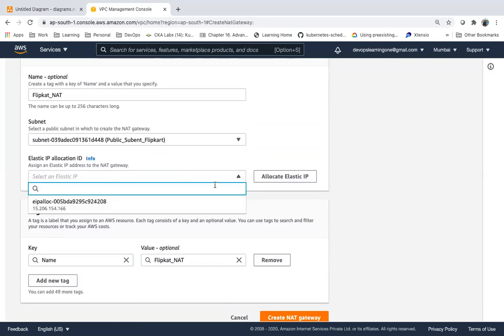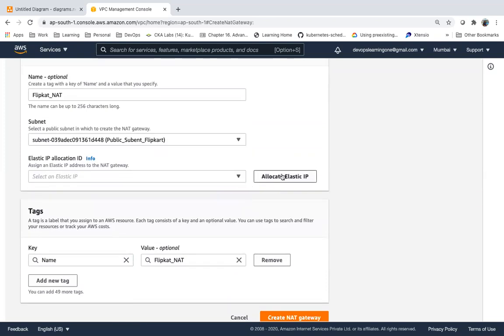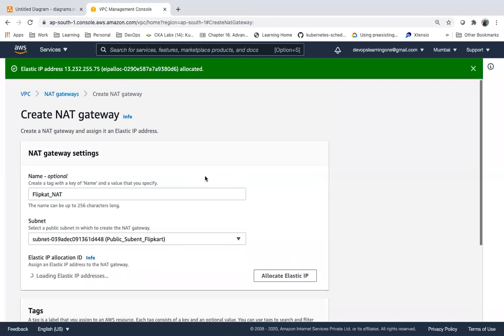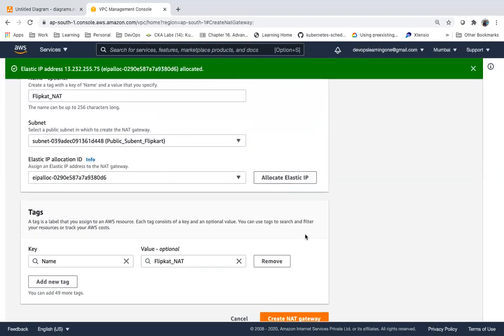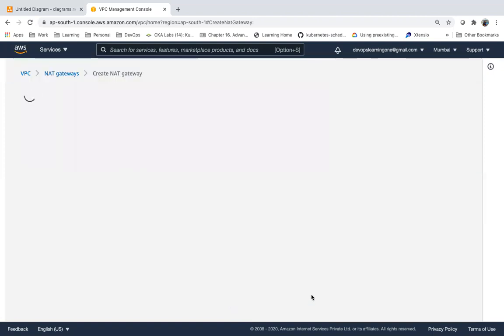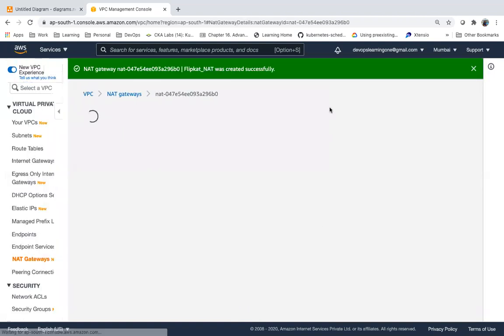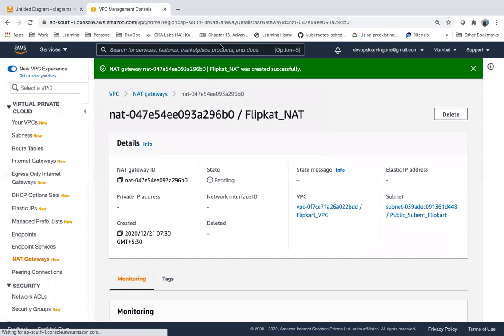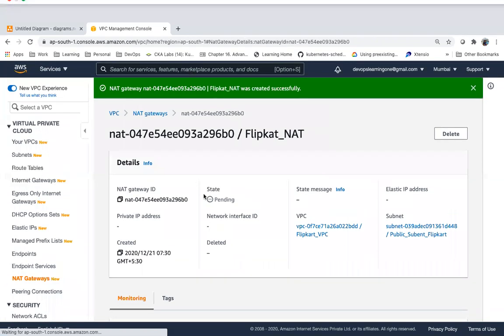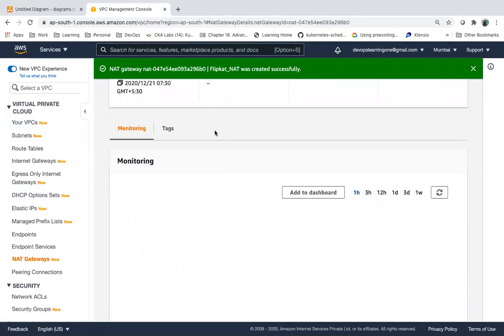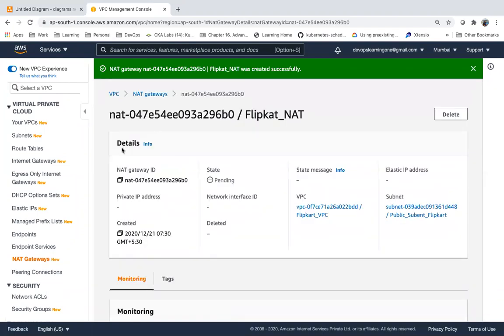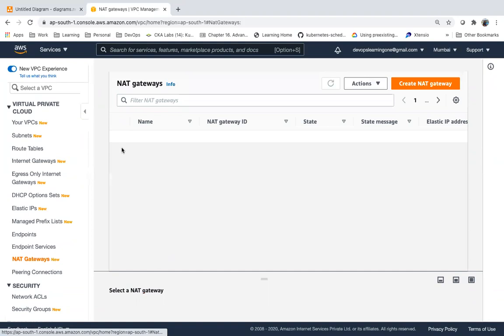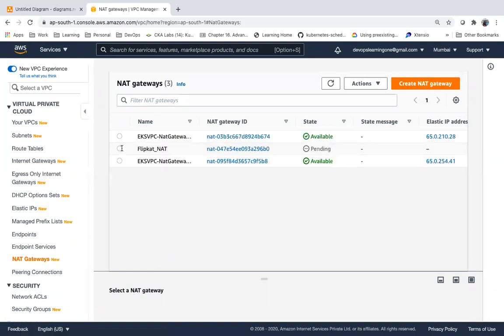For NAT, it requires an elastic IP. So allocate an elastic IP. Create a NAT. So we are going to get a NAT instance. If I just create a NAT, will it work?